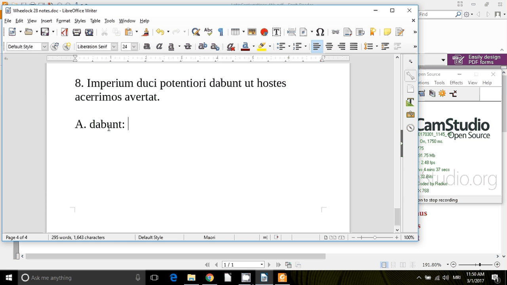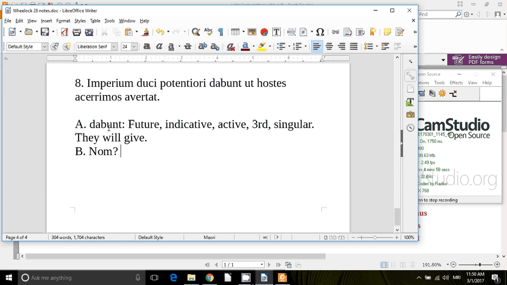Let's parse it. This is future tense, indicative mood, active voice, and it's third person plural. They will give. Is there a nominative to serve as the subject? No, there is not. So it's just "they." They will give. Is there an accusative to be the direct object?